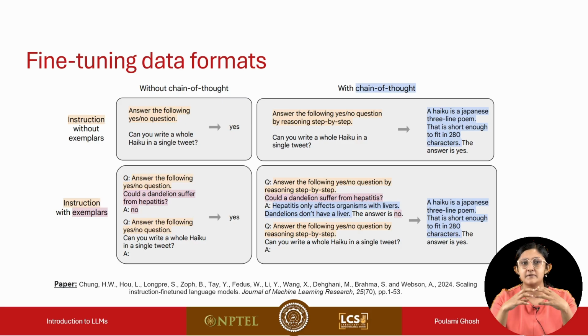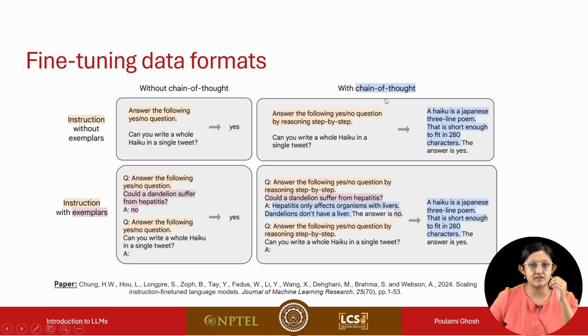The authors of this paper also tried various data formats when fine tuning. One way is when you're instruction tuning, you provide no examples. You just have a question, which is, can you write a whole haiku in a single tweet? And you simply ask the question, answer the following yes or no question. Or you can give examples: you have another question that you provide as an example to the language model, and then you ask the intended question.